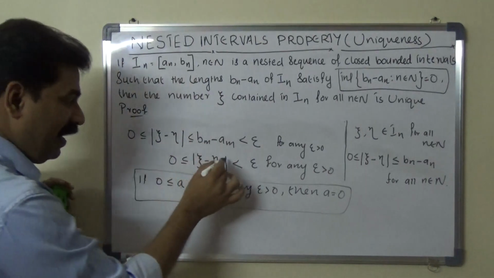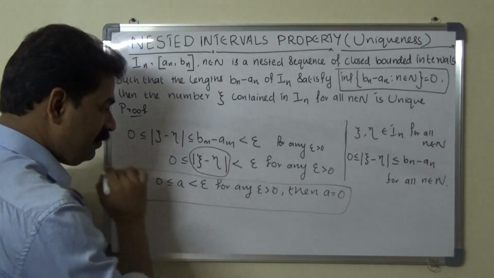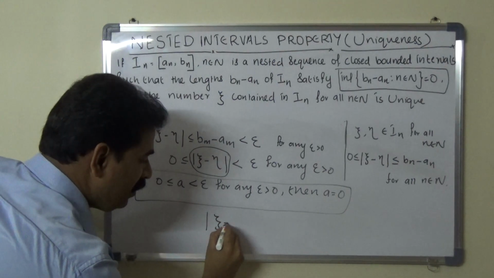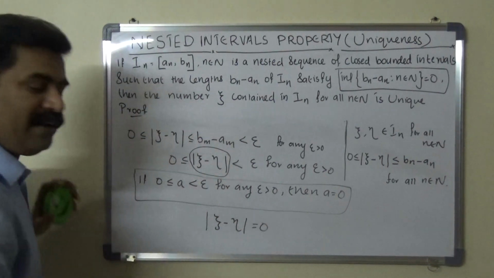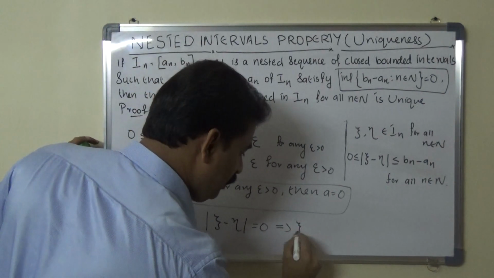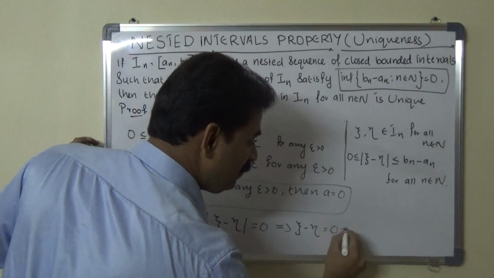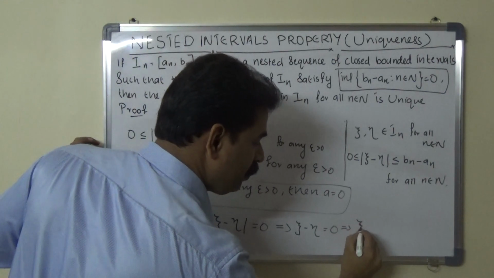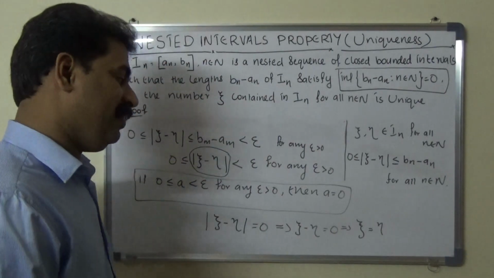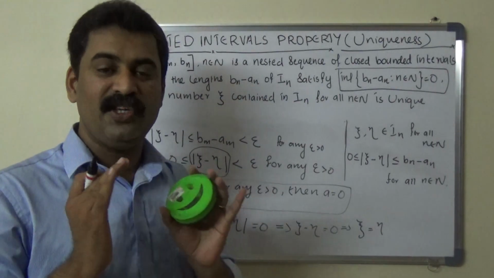Here a is modulus psi minus eta. That means we can write modulus psi minus eta equals 0, which implies psi minus eta equals 0. That means psi equals eta, so psi is unique.